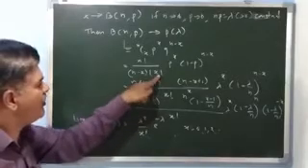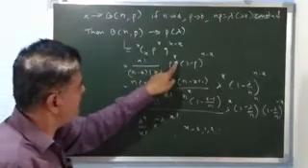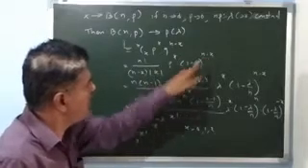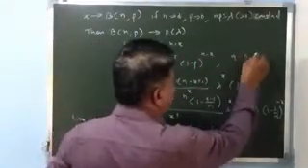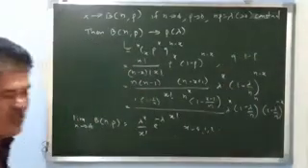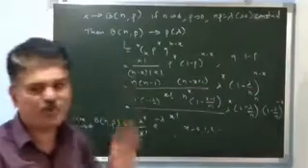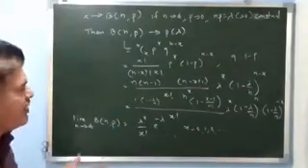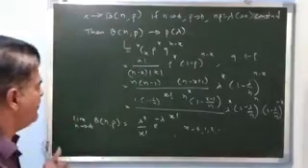We know the formula of a combination. So this is p to the power x and 1 minus p to the power n minus x, since in a binomial distribution q is 1 minus p. p stands for the probability of success, q stands for the probability of failure, and the probability of happening and non-happening of an event is always 1.